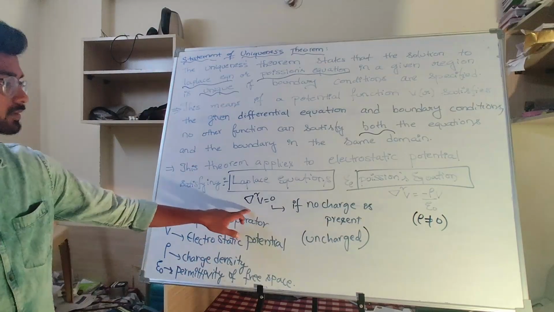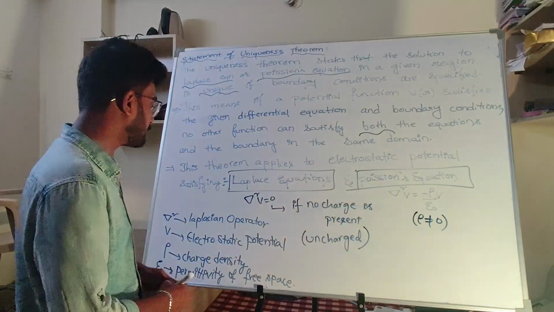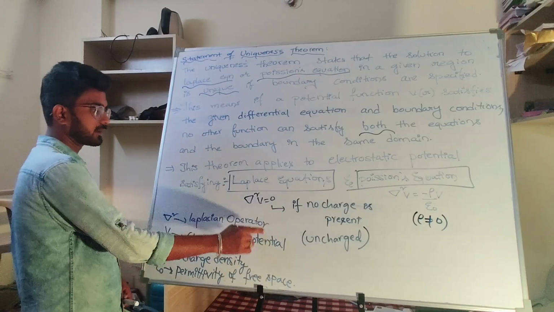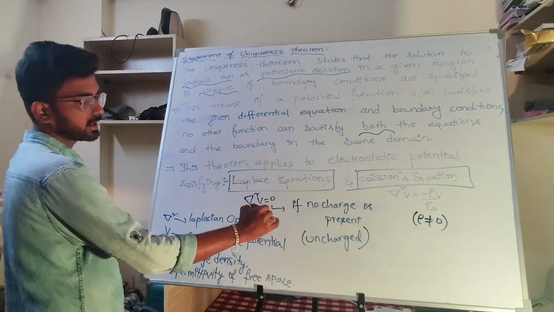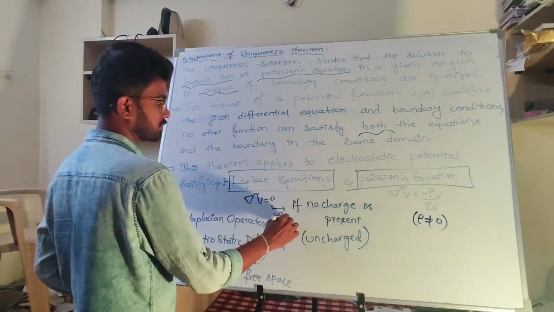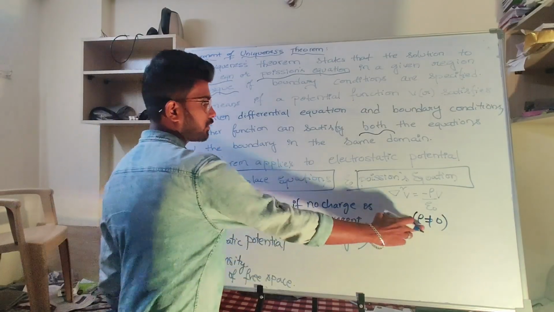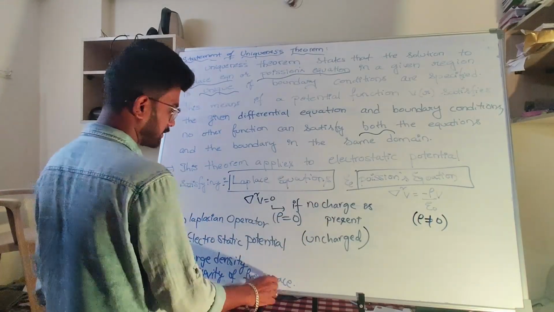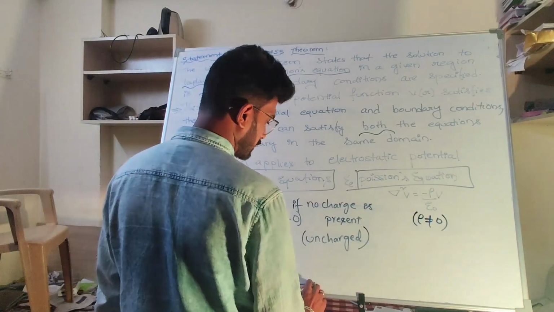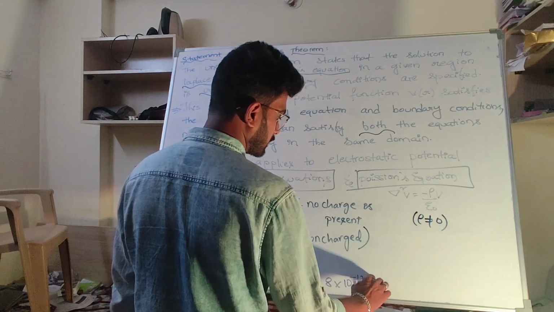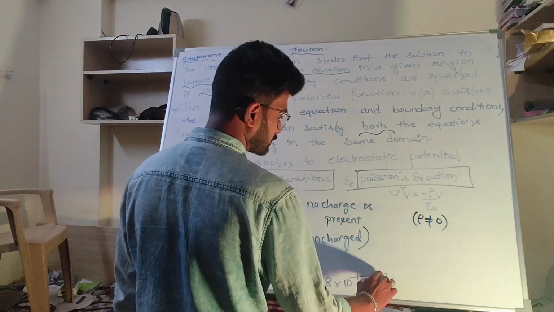This del square is the Laplacian operator and V is the electrostatic potential. Rho is the charge density: rho is equal to 0 for Laplace, rho not equal to 0 for Poisson. And epsilon naught is the permittivity of free space, 8.8 into 10 to the power of minus 12.